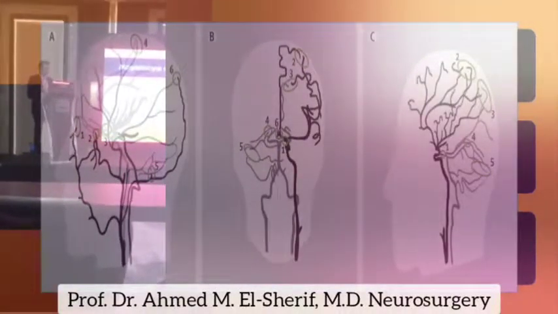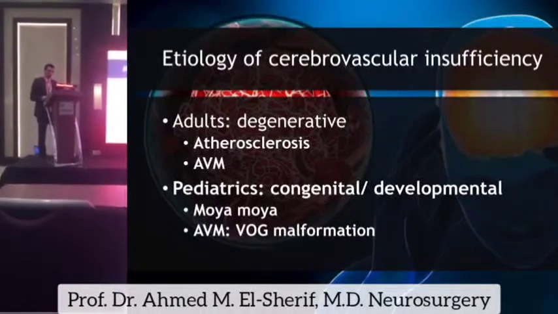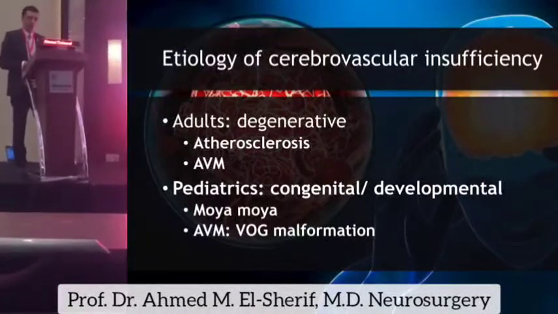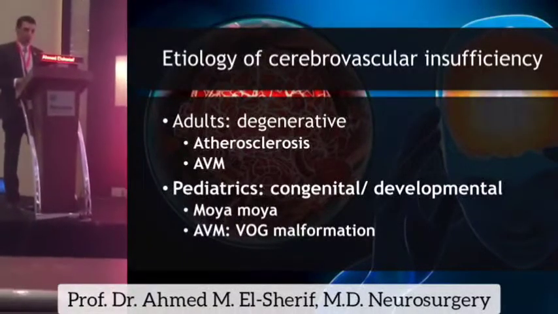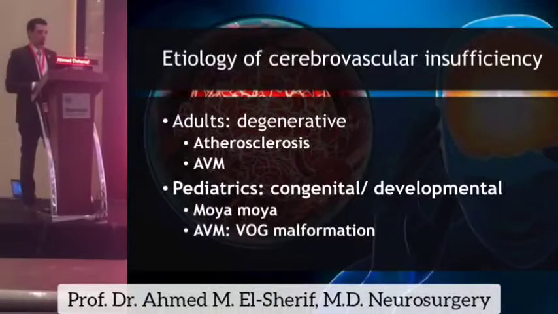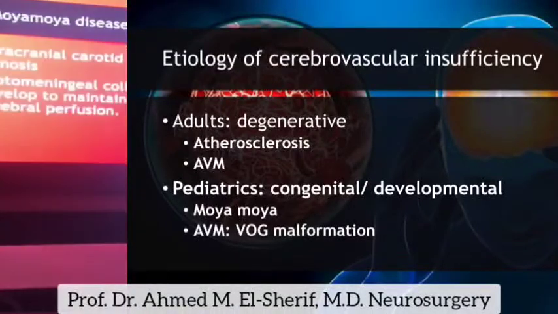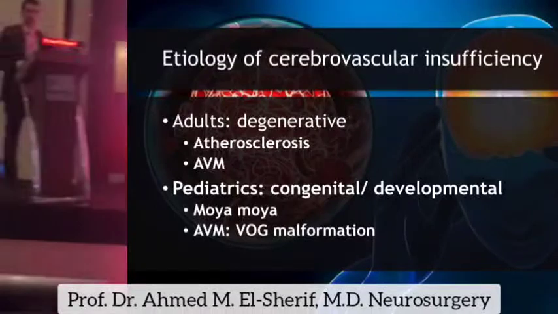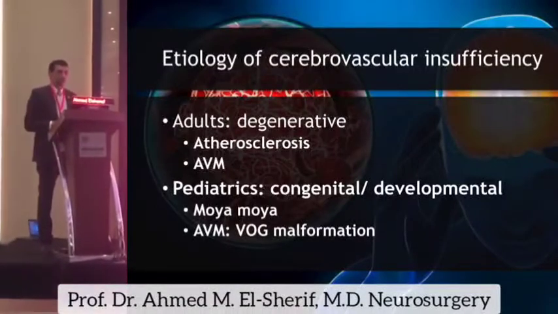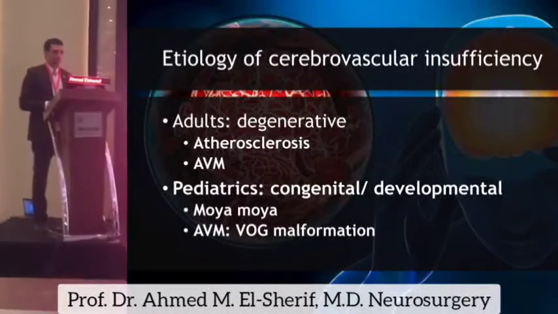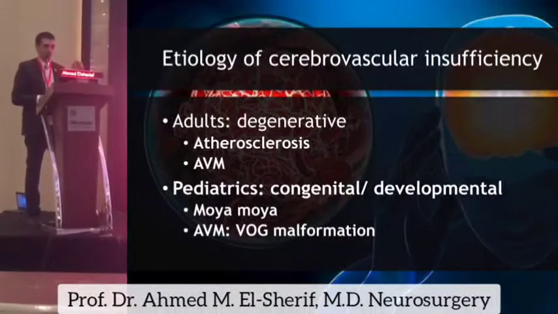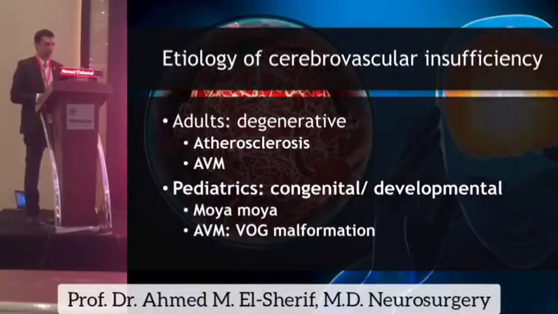The most common etiology of hypoperfusion or cerebrovascular insufficiency in adults is atherosclerosis. But AVM can produce hypoperfusion by the steal phenomenon, which may be overlooked sometimes, especially the arteriovenous fistula that does not appear in the cross-sectional images, the CT and the MRI.